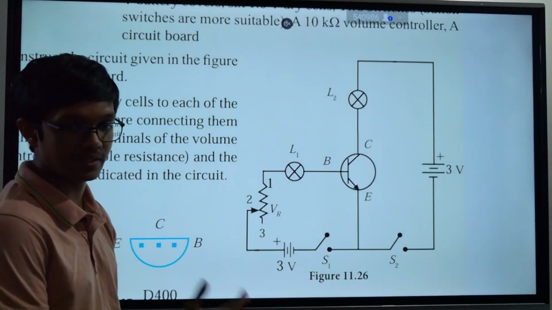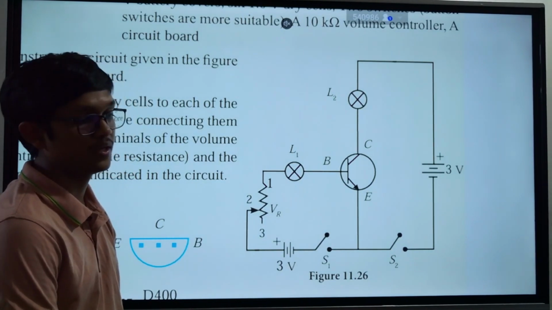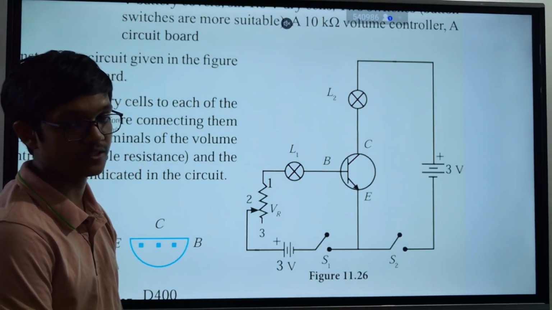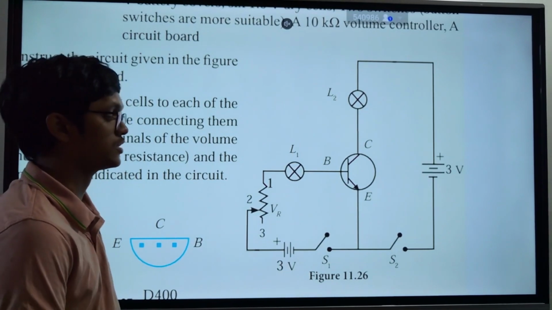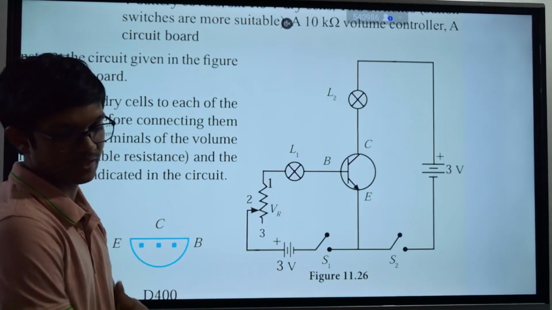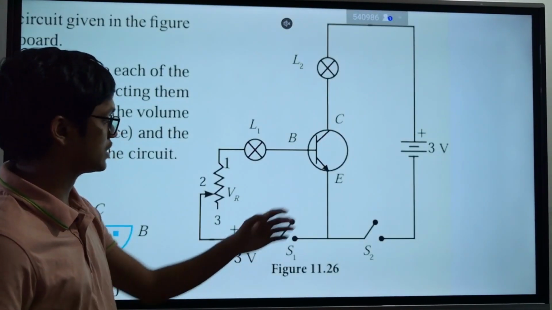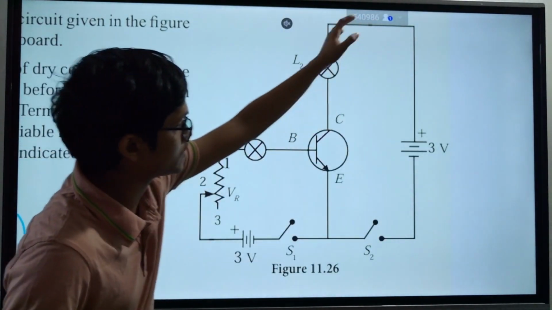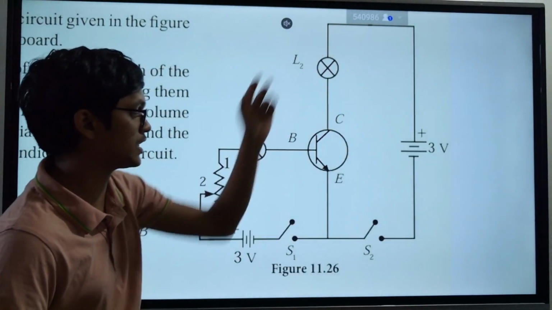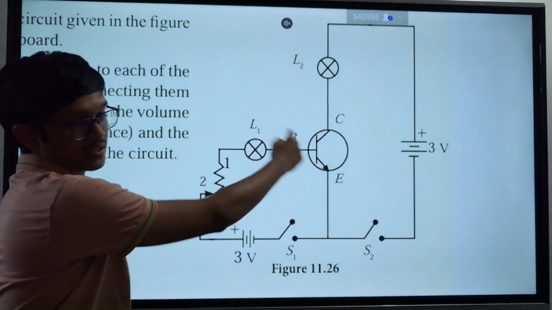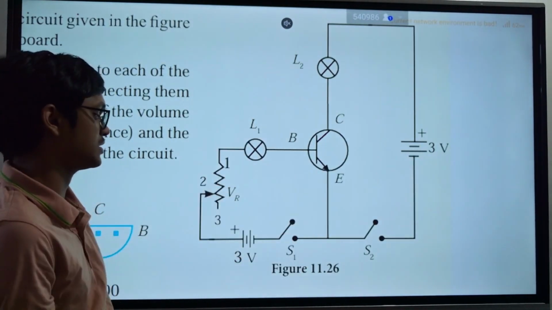But I'm just explaining things properly so that you have a nice understanding about what actually happens. But I think it's not required in your syllabus, so I will briefly explain these things. So this is another way of biasing your circuit. You can connect two batteries like this and bias your circuit. And this is the base emitter circuit.